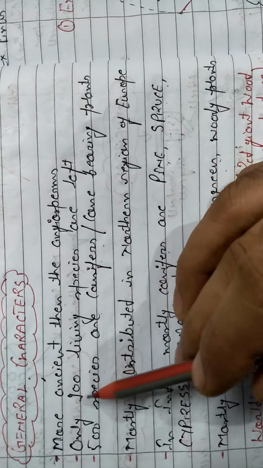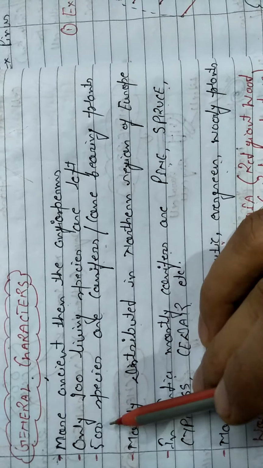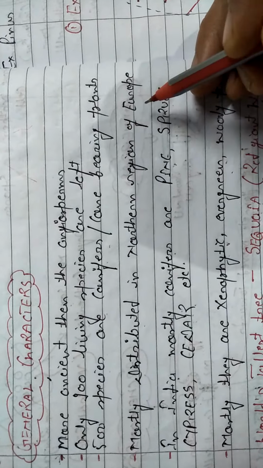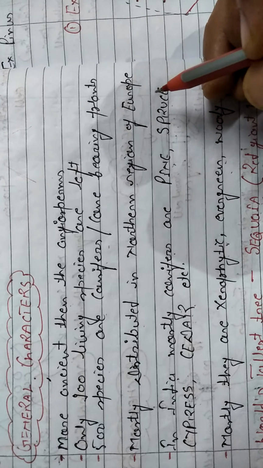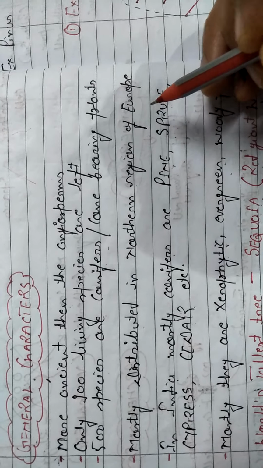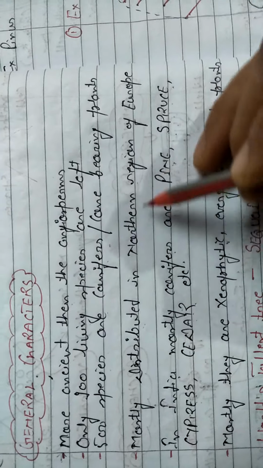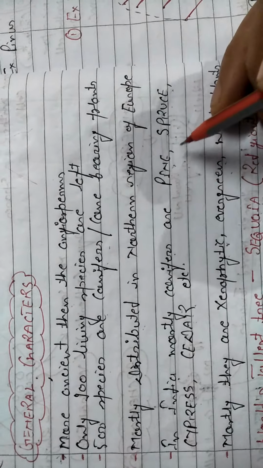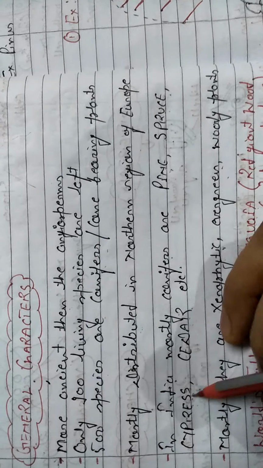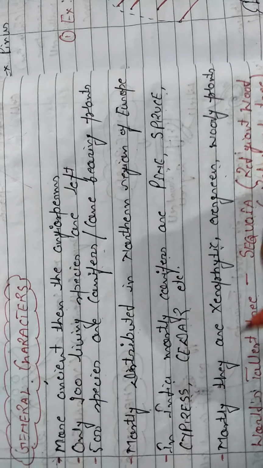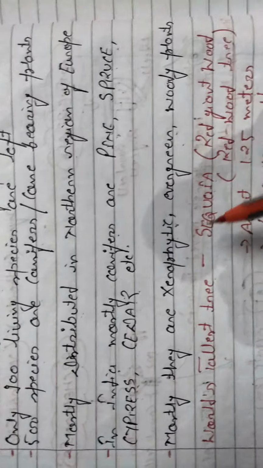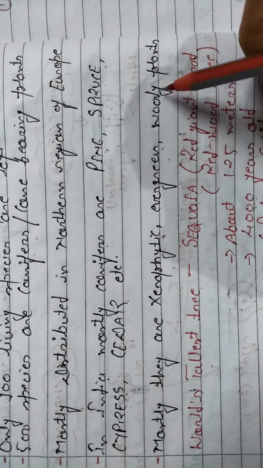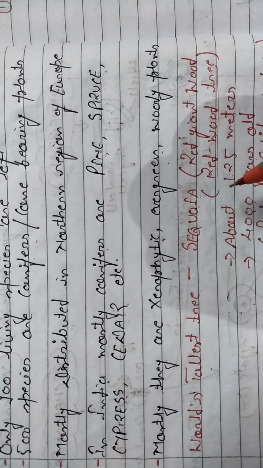But in all these 900 species, 500 species are conifers. It means they bear cone-shaped structures, or they are also known as cone-bearing plants. Mostly they are distributed in the northern region of Europe, but in India, the conifers are known as pines, spruce, cypress, and cedar. And all these types of gymnosperms are xerophytic, evergreen, and woody plants.